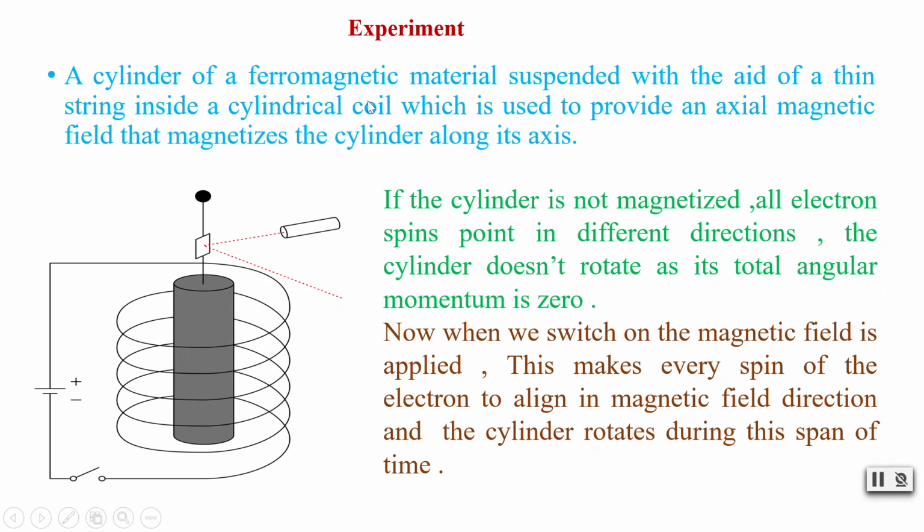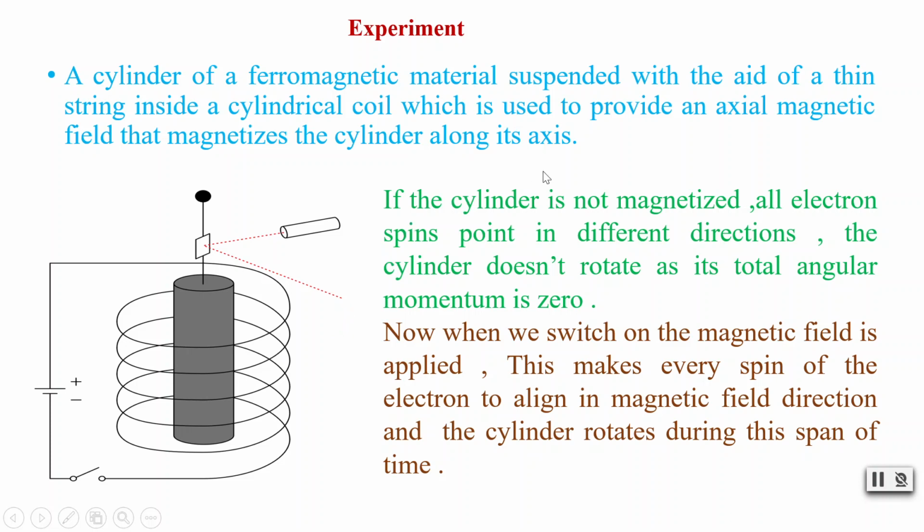That's the case here, and this is a mirror, and this is an optical source, that is a laser. We are directing the laser at this mirror and detecting it on a screen. The spot is detected on the screen. Whenever the rod rotates, the spot also moves, so the rotation of the rod is detected when the spot moves.